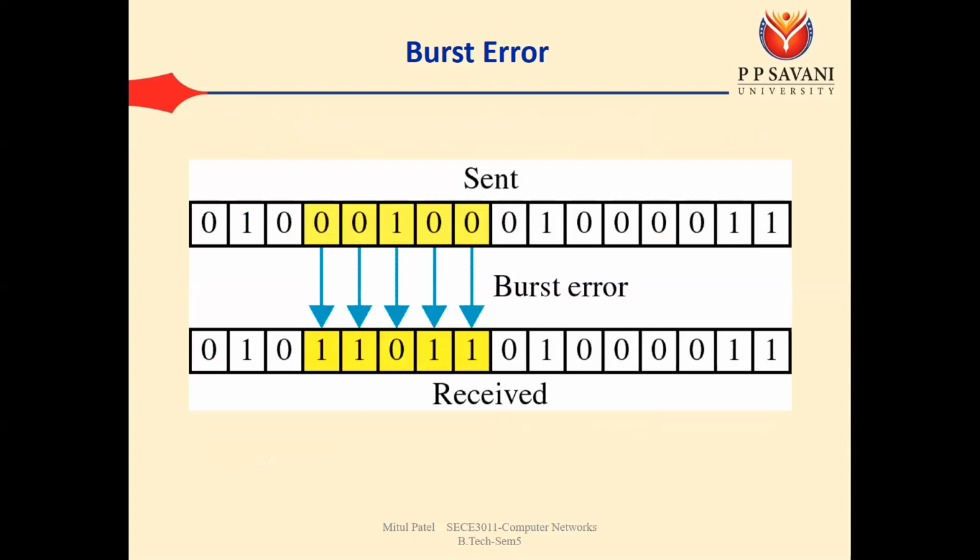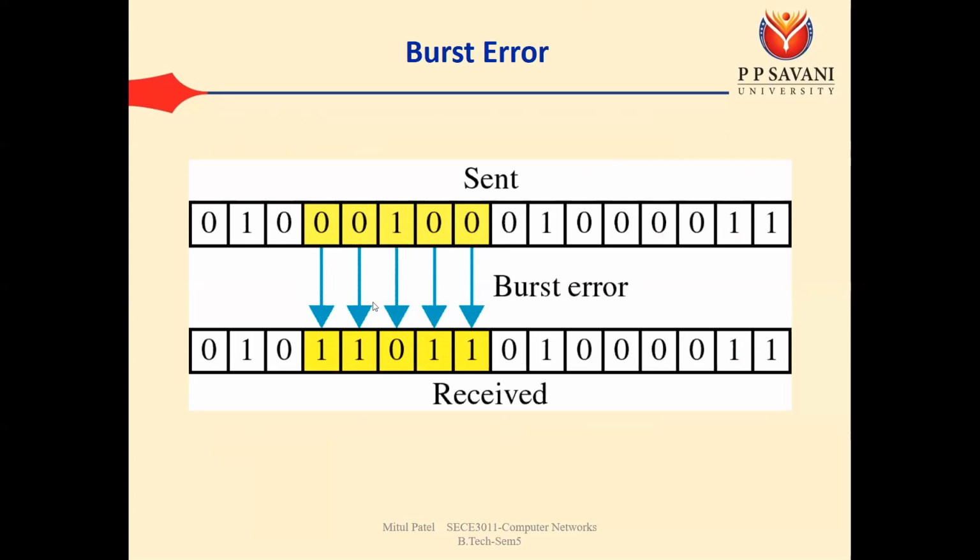Then we have the burst error. Burst error means multiple bits are changed during the transmission. Here we see bits 1 2 3 4 5 6 7 8. Bits 4 5 6 7 8, these 5 bits are changed: 0 became 1, 0 became 1, 1 became 0, 0 became 1 and 0 became 1. So that is known as the burst error.